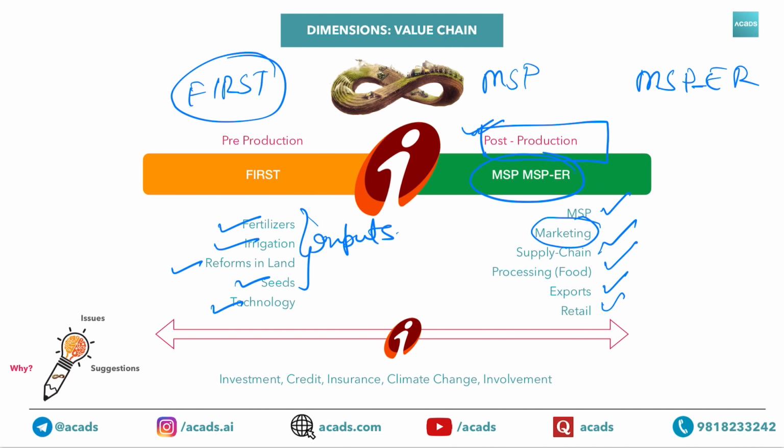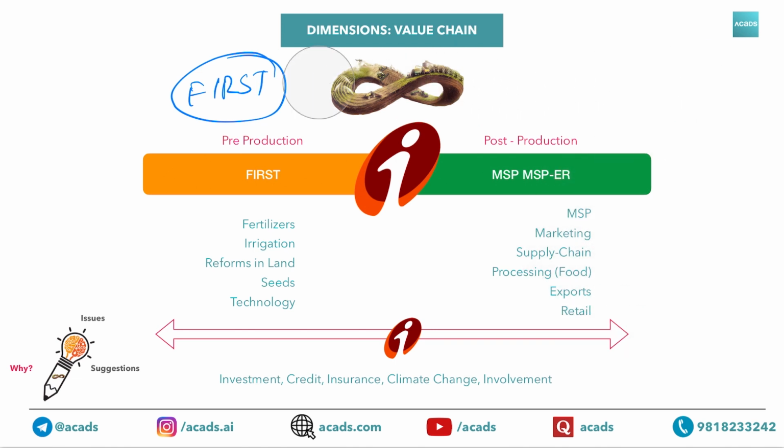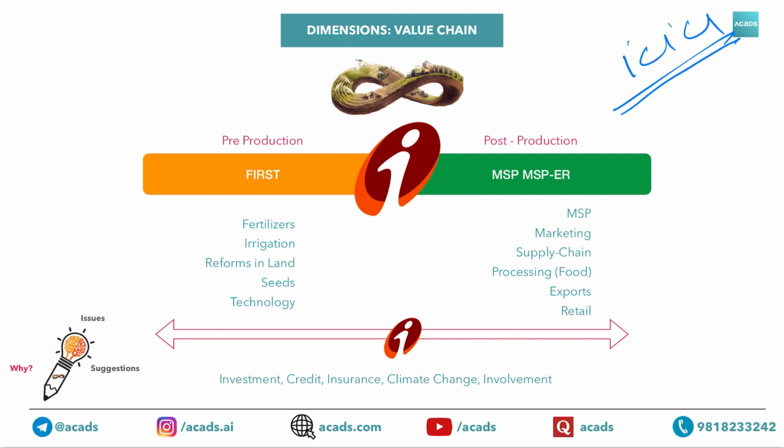Another thing is that there are few things which are at the core of every subtopic of agriculture. So what are these things which are at the core? These things are ICICI. As you know, ICICI Bank is at the core of banking in India. Even if it isn't, please try to remember it like that. This is the core. These are other important factors. So what do you mean by ICICI? Investment, credit, insurance, climate change, involvement.